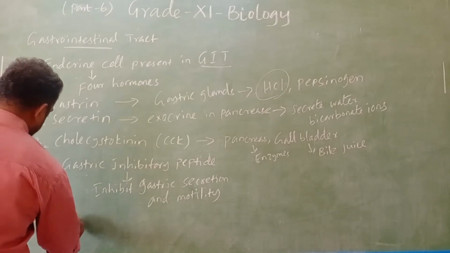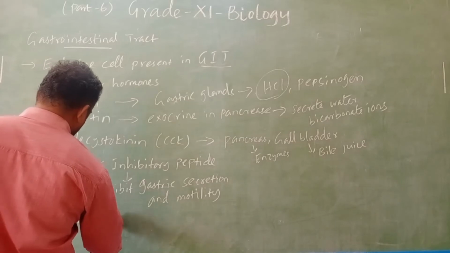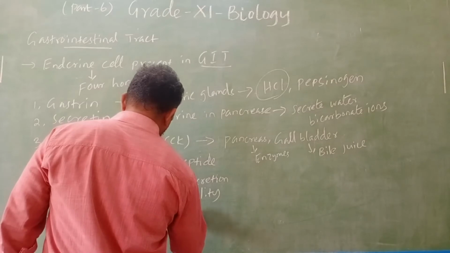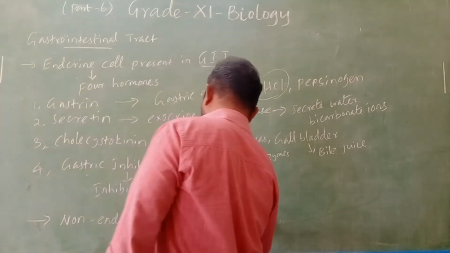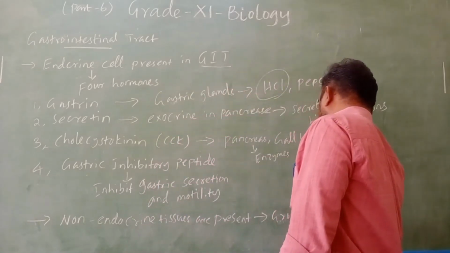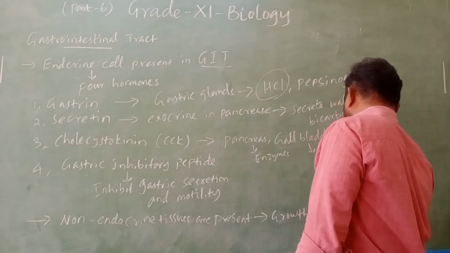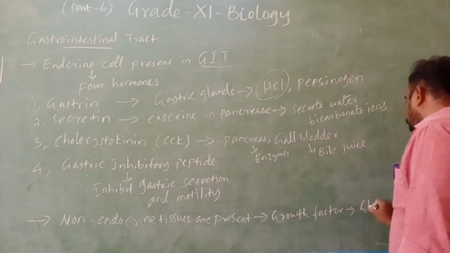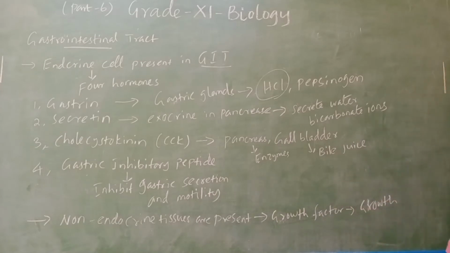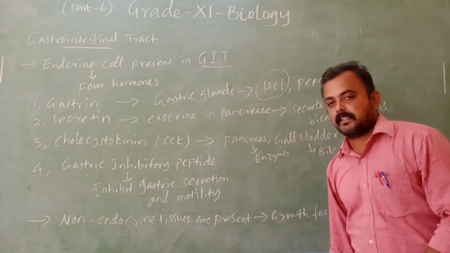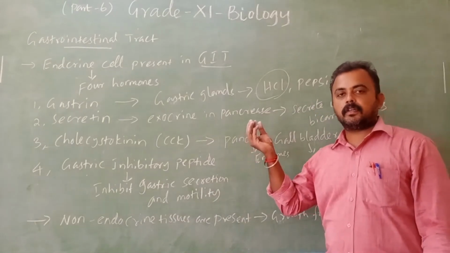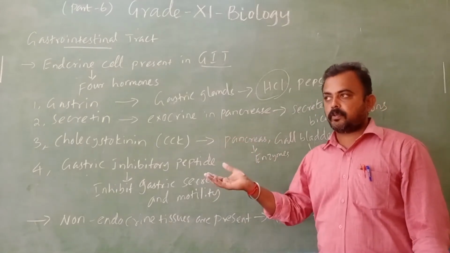The next one: some non-endocrine tissues are present, which produce growth factor. It is responsible for growth. Here we have endocrine cells, and in the atrial wall we have tissue that produces some hormones.